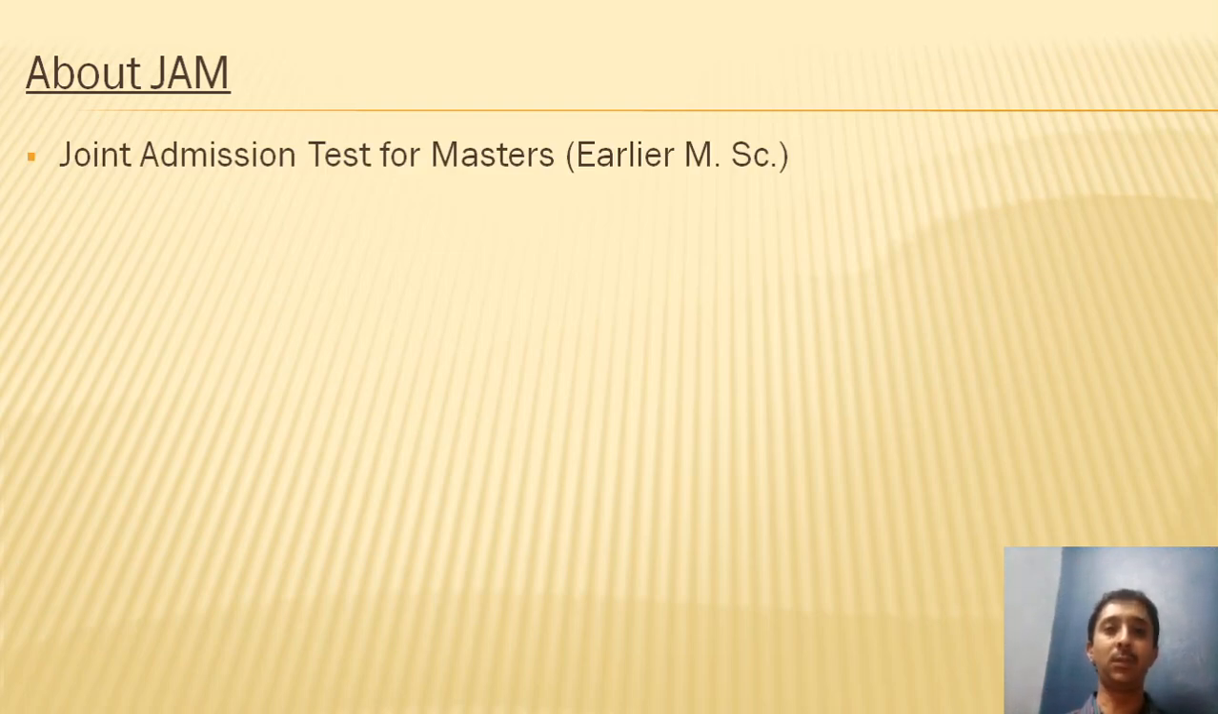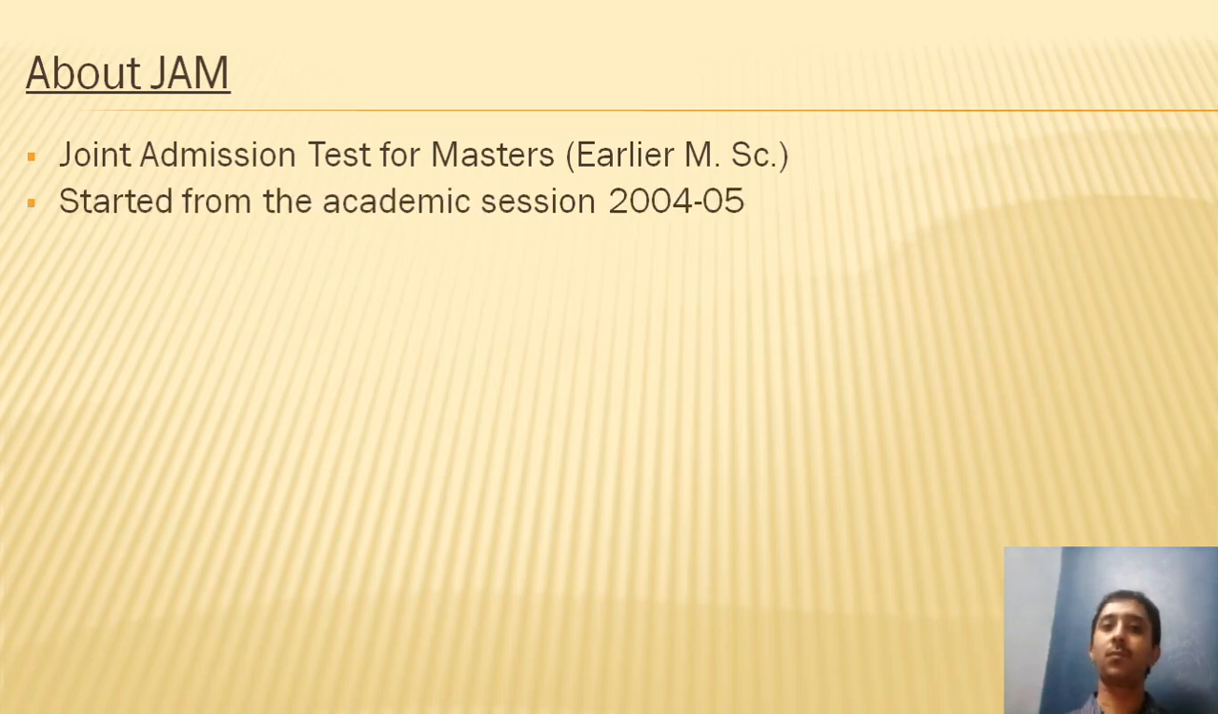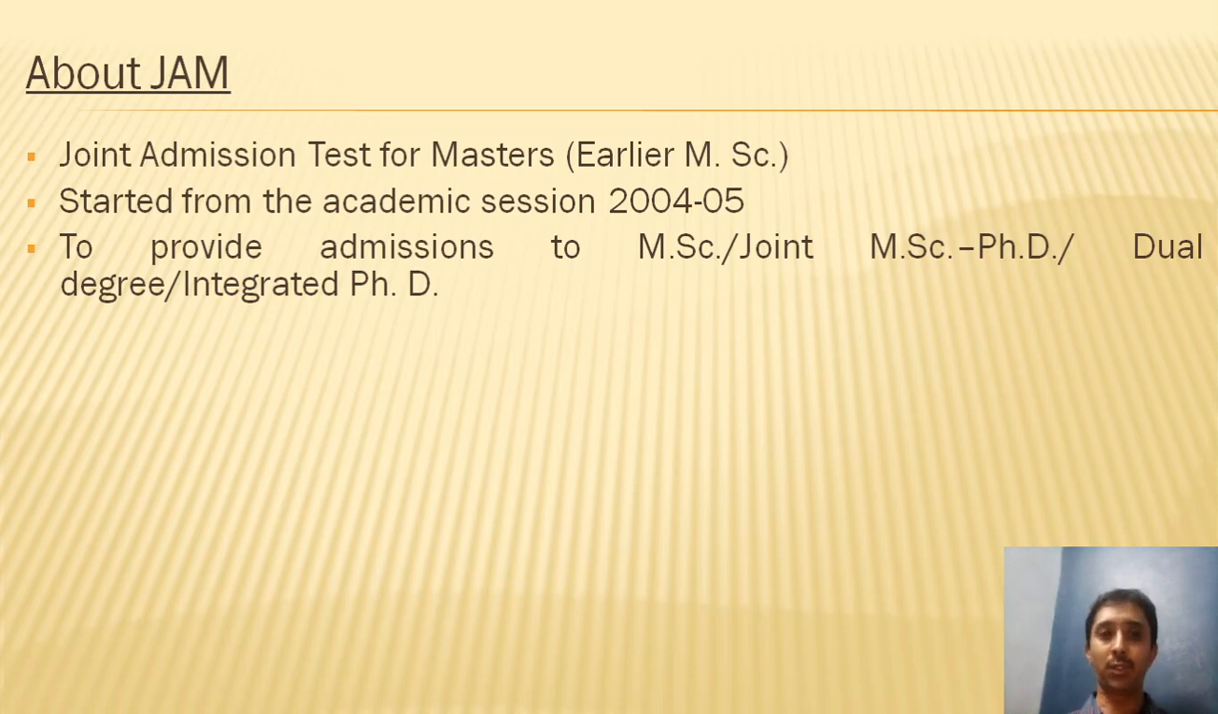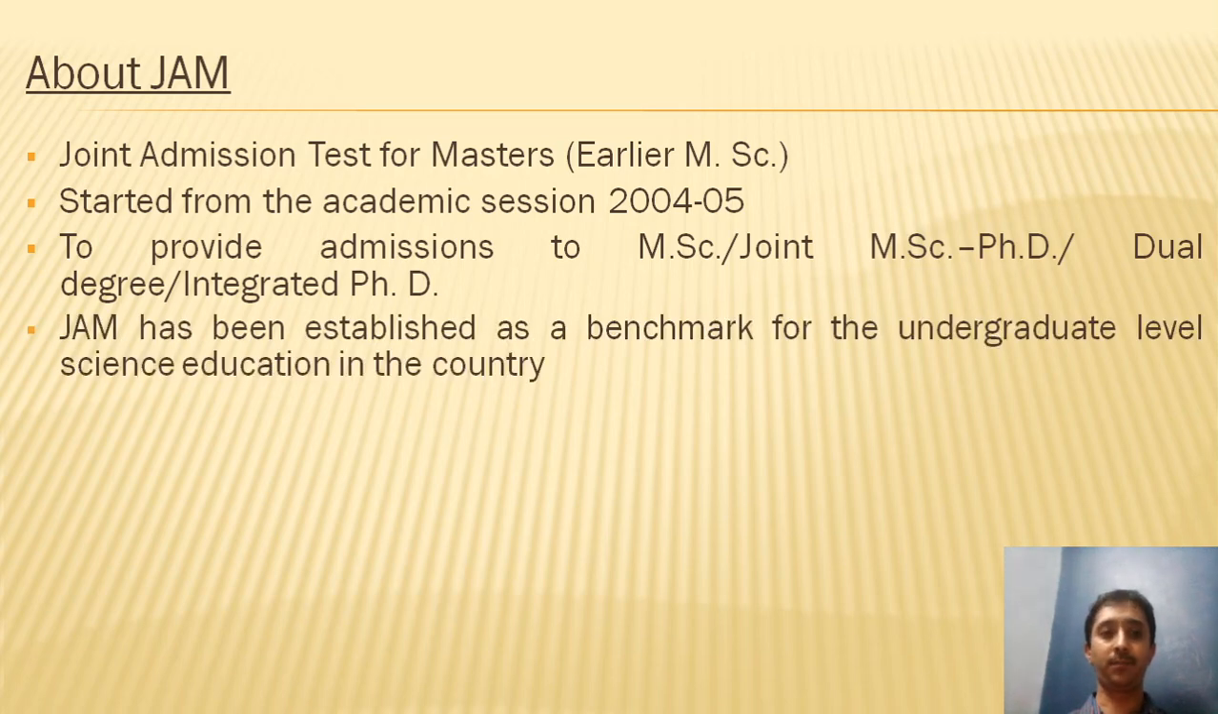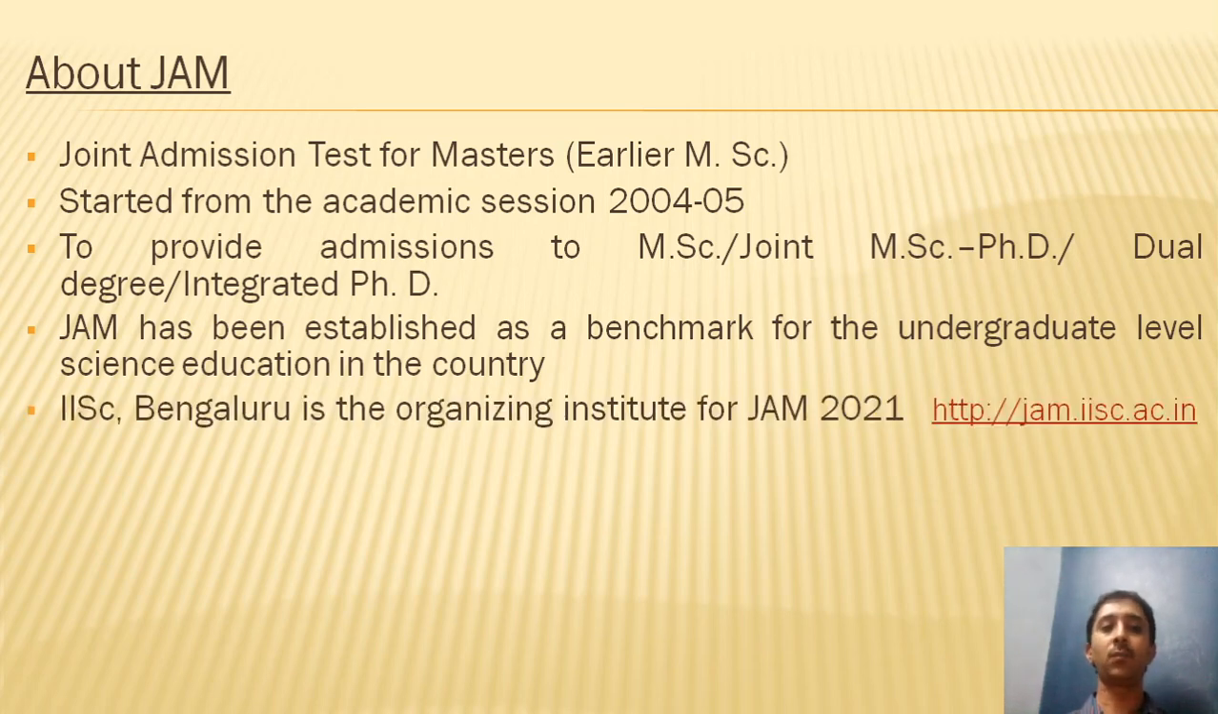The full form of JAM is Joint Admission Test for Masters. Earlier it used to be Joint Admission Test for MSc, but from this year onwards they have introduced economics also, so that is the reason they have changed the name to Joint Admission Test for Masters. This started from the academic year 2004-2005, and this was done to provide admissions to MSc, Joint MSc PhD, Dual Degree and Integrated PhD. JAM has been established as a benchmark for undergraduate level science education in the country.